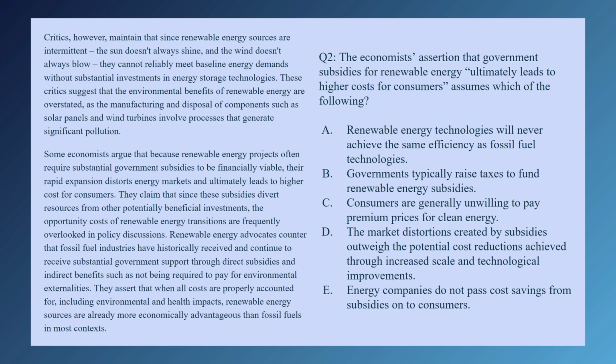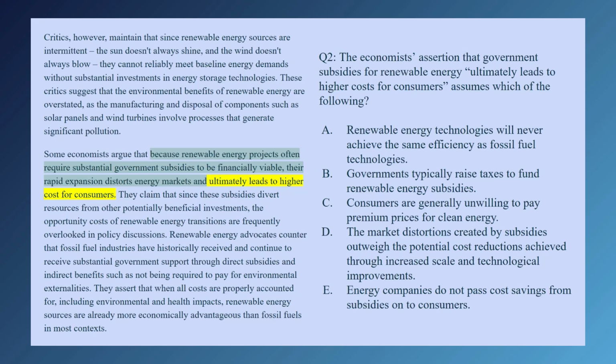Question 2. The economist's assertion that government subsidies for renewable energy ultimately leads to higher costs for consumers assumes which of the following? Let's find our conclusion, which is here, and let's find how it's supported, which is here. Because renewable energy projects often require substantial government subsidies to be financially viable, their rapid expansion distorts energy markets and ultimately leads to higher costs for consumers. Let's go through our options.